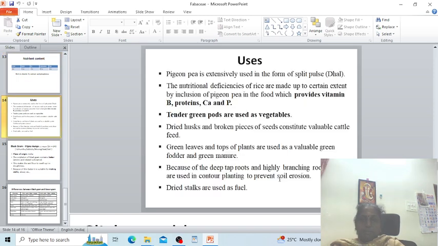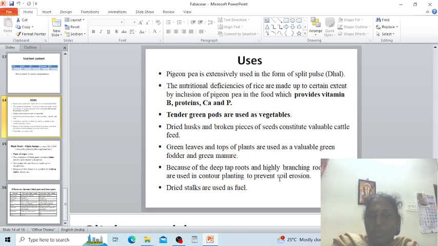Uses are: it is extensively used for dal, and the nutritional deficiency of rice is made up to some extent by using this, as it provides vitamin B with proteins, calcium and phosphorus. It is also used as a vegetable when the tender green parts are used, and the dried husk and broken pieces of seeds constitute a valuable cattle feed, and it is a valuable green fodder and green manure.